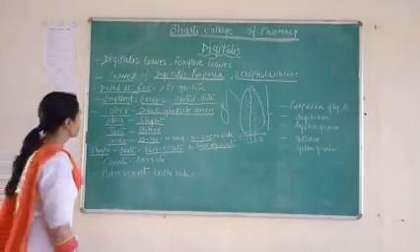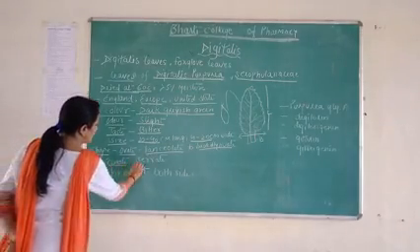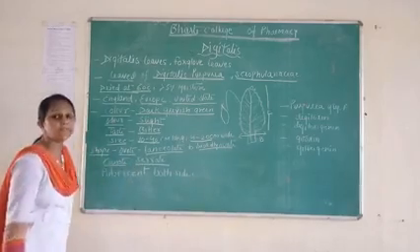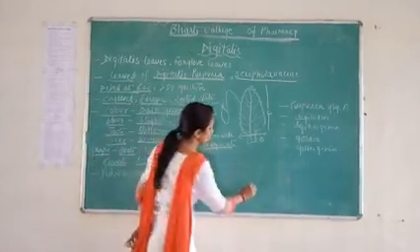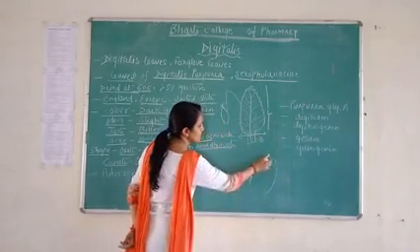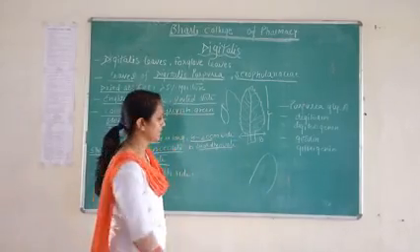Next we go through serrate and crenate. If the margin of the leaf is smooth like this, it is known as entire.